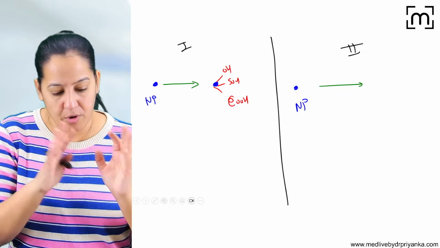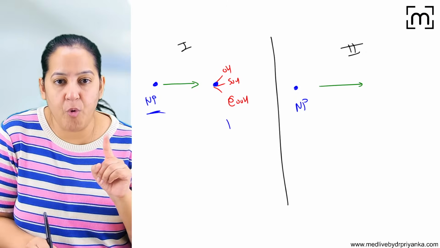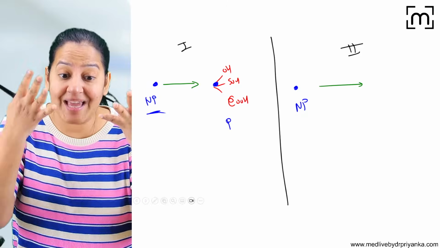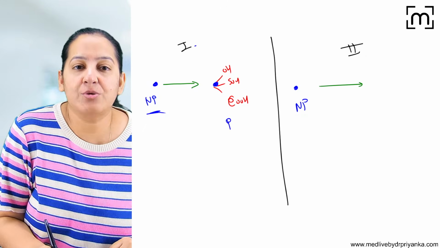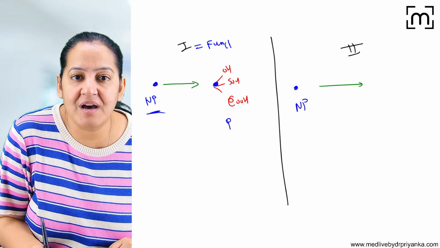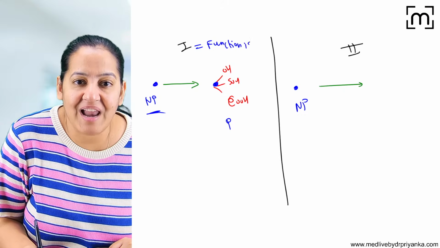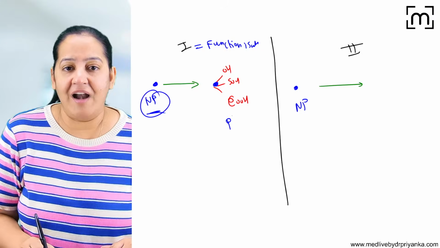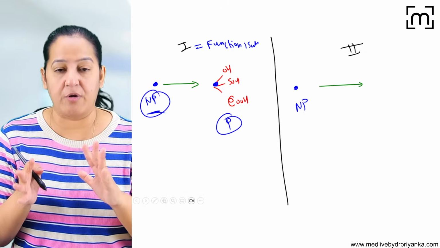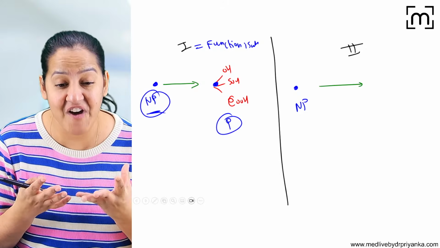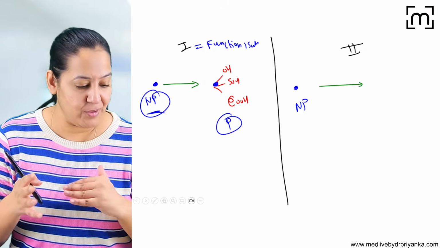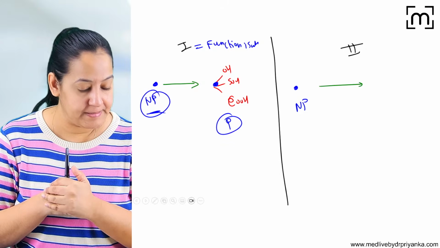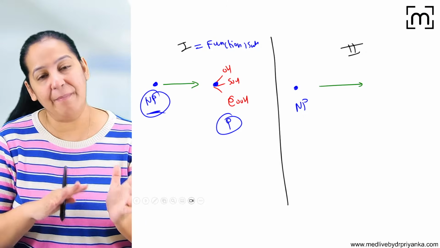So from non-polar, we are converting it to polar by exposing the functional group. That's why this mechanism is known as functionalization. Ultimately, we want to convert from non-polar to polar, and we are doing it by exposing the functional groups inside the drug through certain chemical alteration. Got it? Now coming to phase 2.